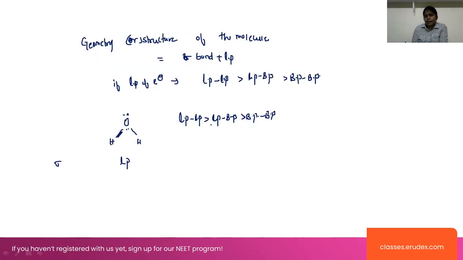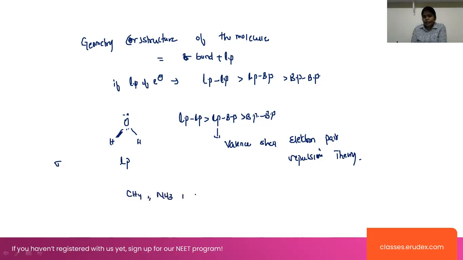This can be explained by the valence shell electron pair repulsion theory, right? So in the case of CH4, and similarly NH3 and the water molecule, all these compounds exhibit sp3 hybridization, but the geometry is the same here.